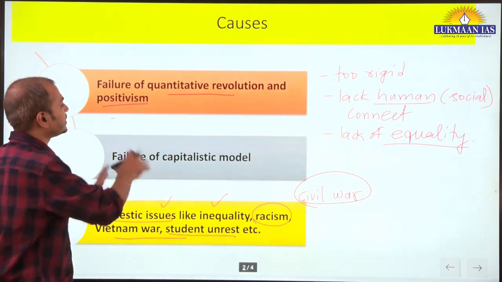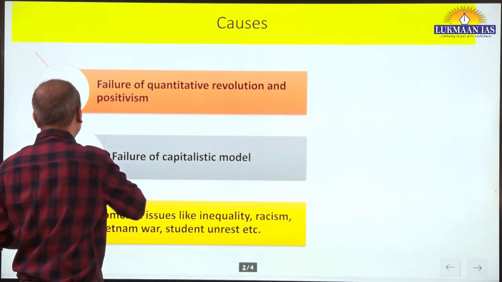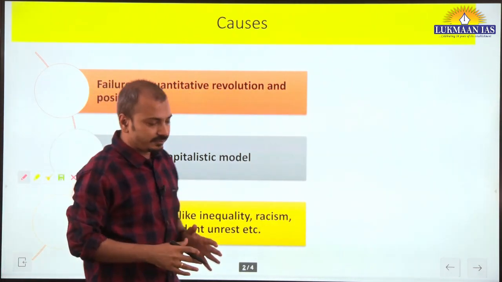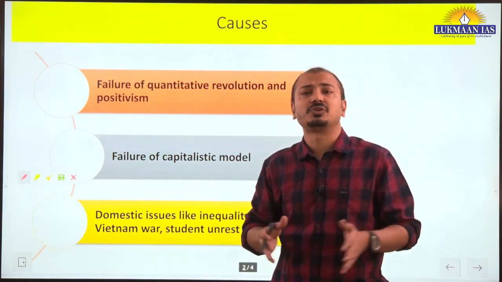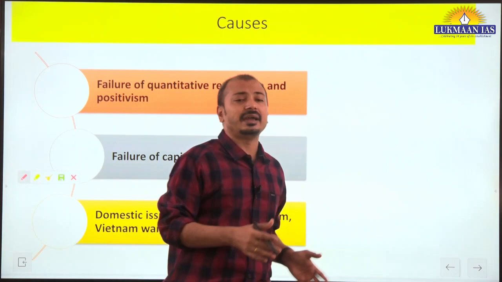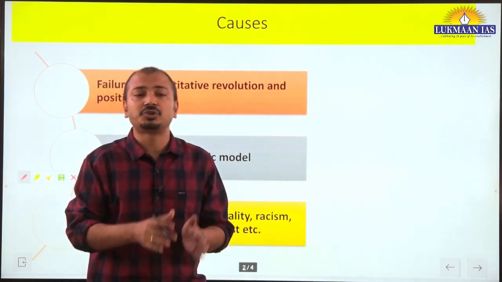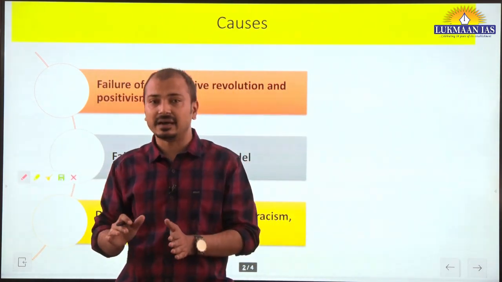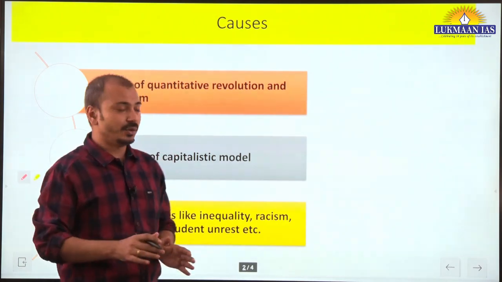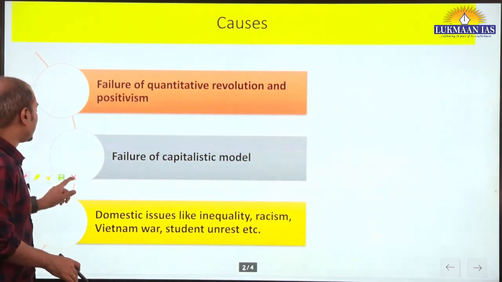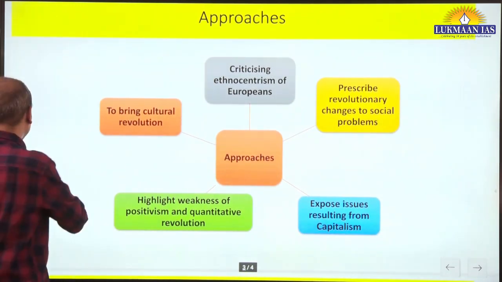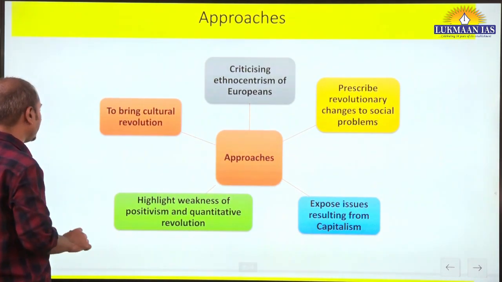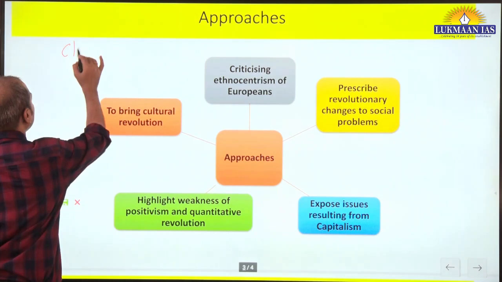Okay, so these are the causes, and it originated for exposing the problems of capitalist philosophy, but in the end it leaned very much towards the Marxian ideas or Marxian theory. Okay, so we'll talk about that, but first of all, the approaches involved. So what did radicalists start doing? So in US there was Clark University.